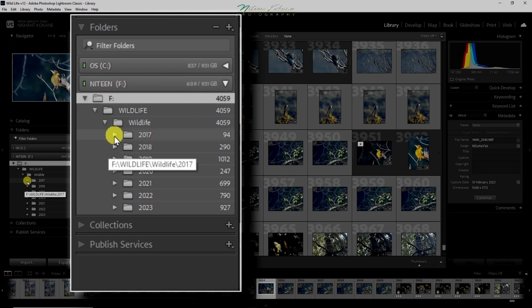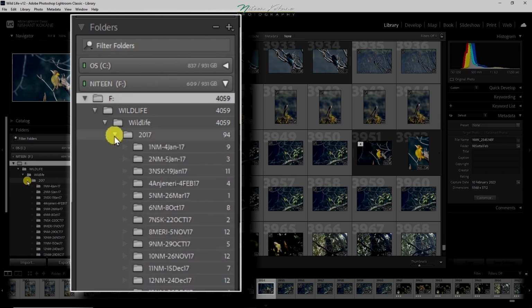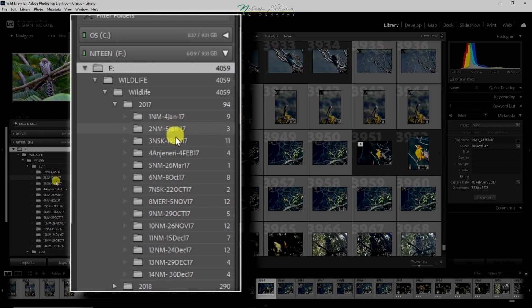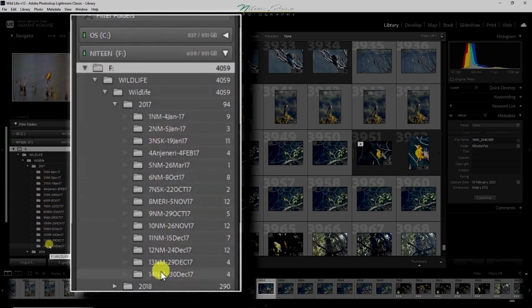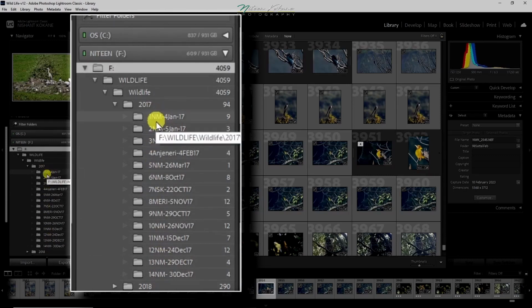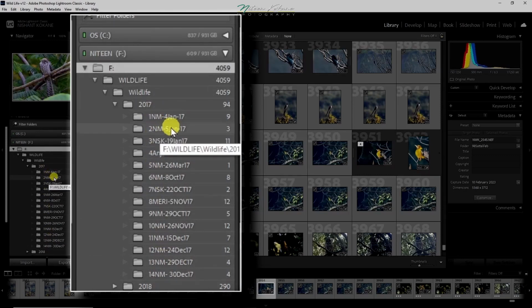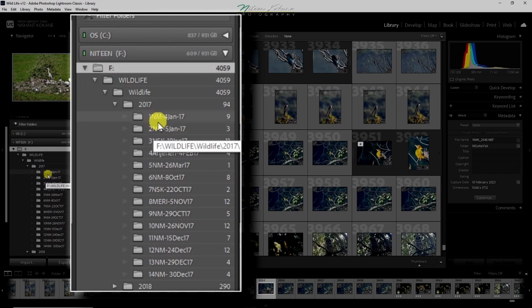In these yearly folders, I have created subfolders which contain the raw photographs as per my visit for photography. In 2017, I have created 14 folders. From the name of the folder, I can find out the visit number, place and date of the photography.